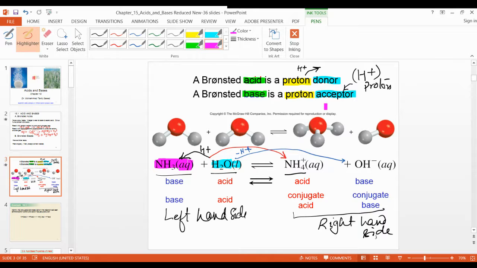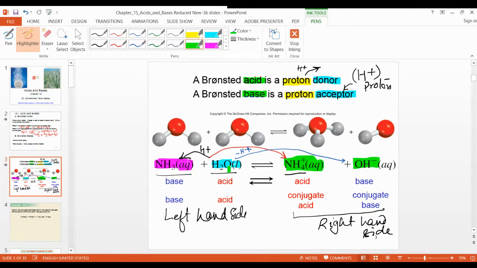So these on the right hand side are the conjugate acid and conjugate base. Because if this is a base, then automatically NH4 is the conjugate acid, the opposite. And this is the conjugate base because water is an acid.